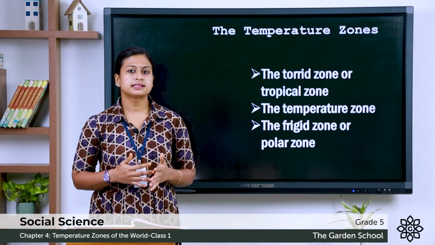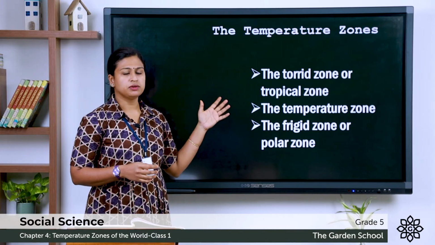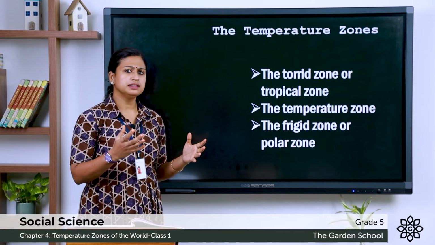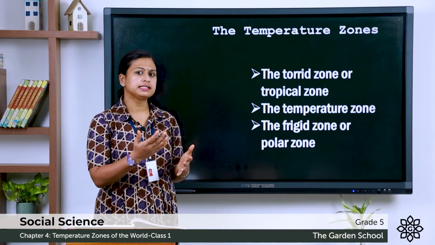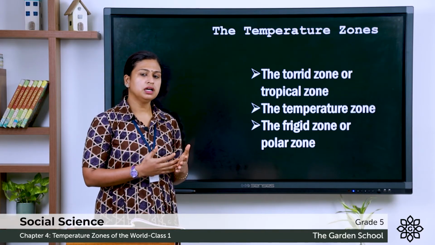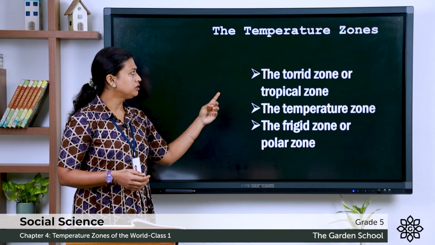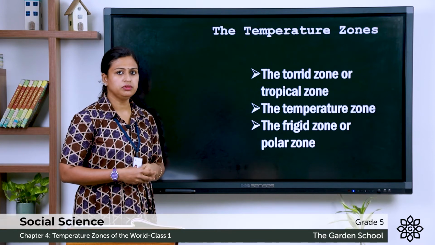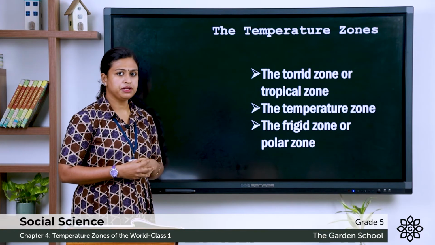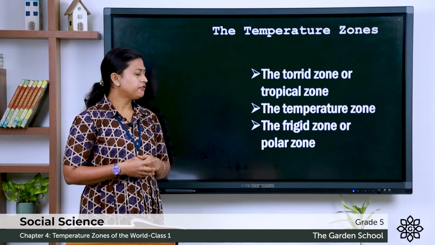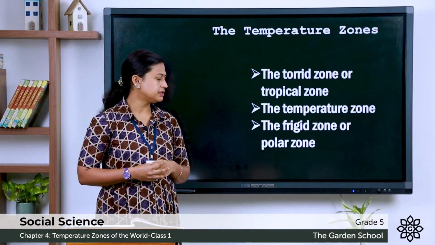Now, let us discuss the temperature zones. Based on the intensity of the sunlight received, the earth is divided into three zones. The first one, the torrid zone or tropical zone. Second, the temperate zone. Third, the frigid zone or the polar zone.